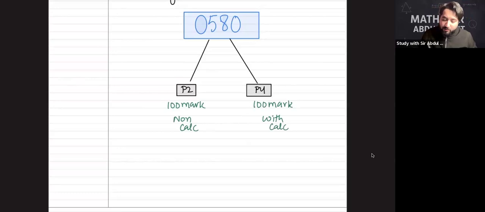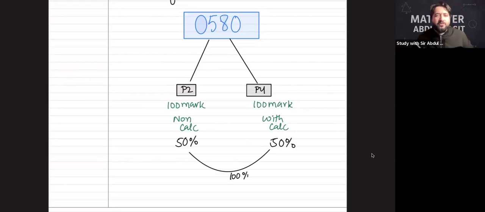Now you need to understand that this is again the same, 50% of the total grade, and this is again 50%, and together this will make your A star. Together this will make your 100%, same as O levels and IGCSE. Like O levels and IGCSE, it should be clear to you that these two are simply the same.